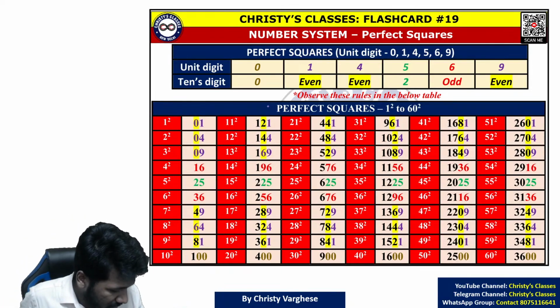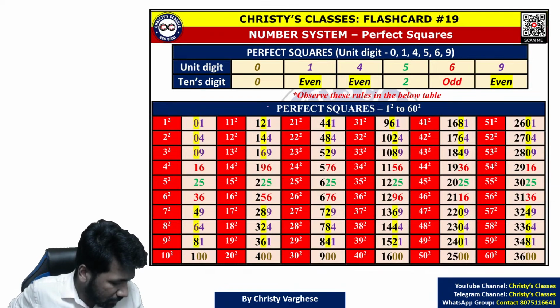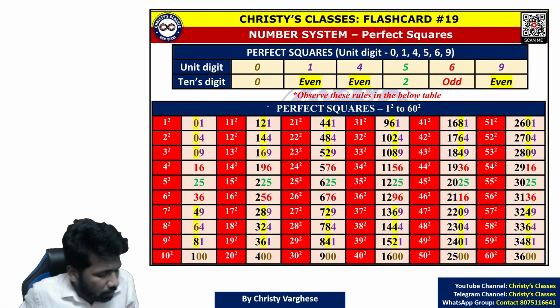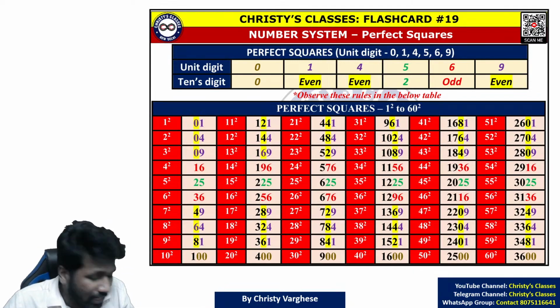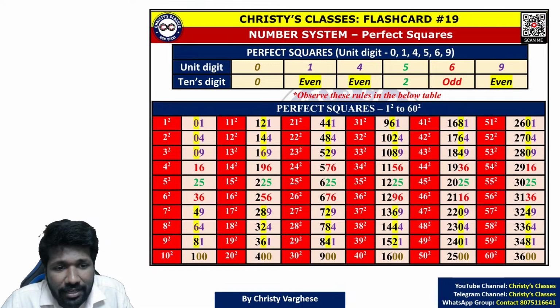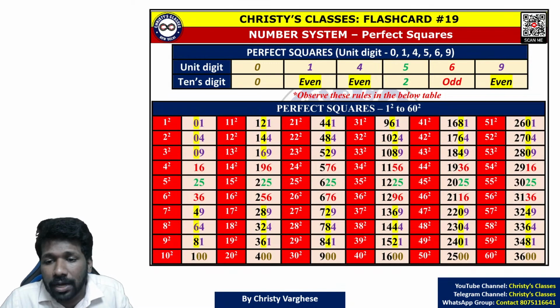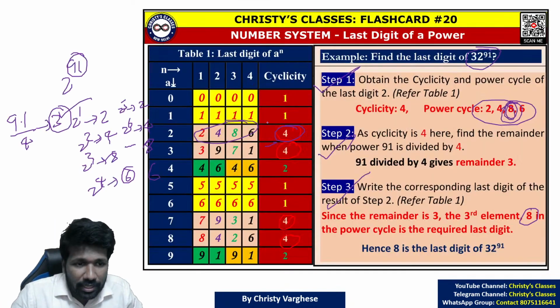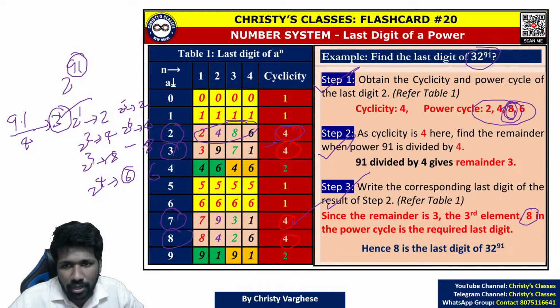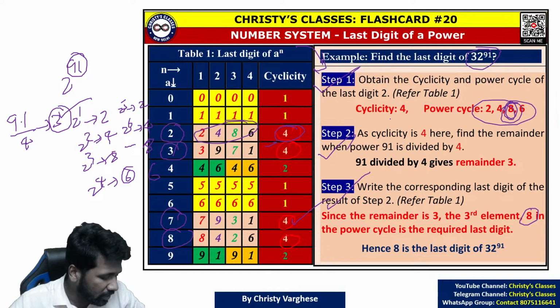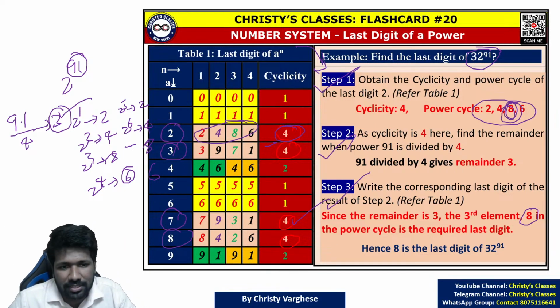Last digit 2, 3, 7, 8. Yes, for 2, 3, 7, 8 you have to separately find what the power cycle will be for each of those cases. Yeah, only for 2, 3, 7, 8, what you told is correct. Only for these 4 numbers the cyclicity is 4, and only for those 4 numbers you have to follow the procedure I have written here. For all those 4 numbers, the procedure is the same. Clear?